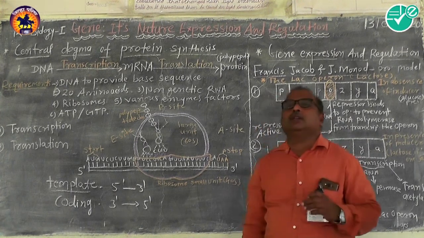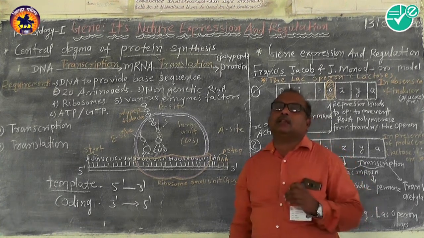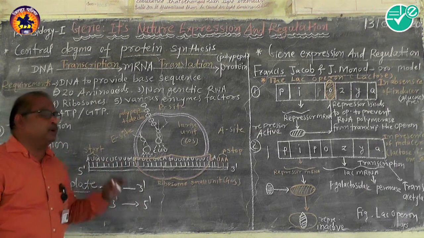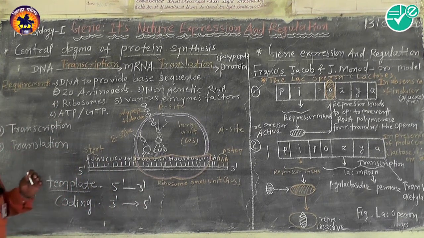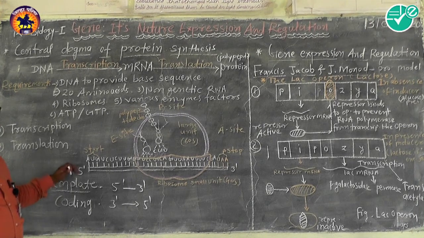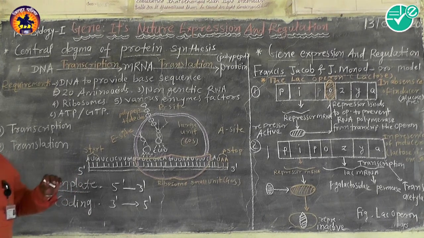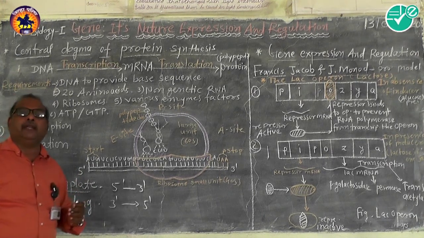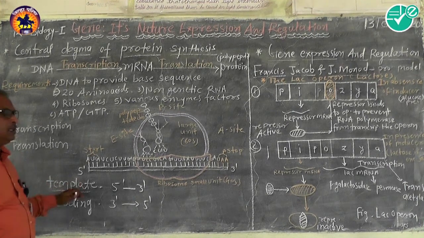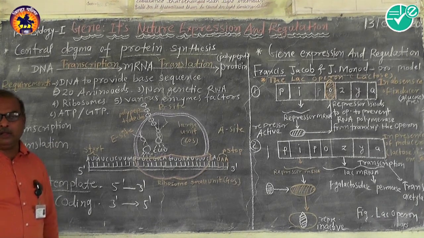Initiation and termination are also necessary for the process of transcription. The promoters, structural genes and terminators each have their role here. The sequence of the DNA which allows the process to terminate is called the terminator. Terminators and promoters play an important role in transcription.